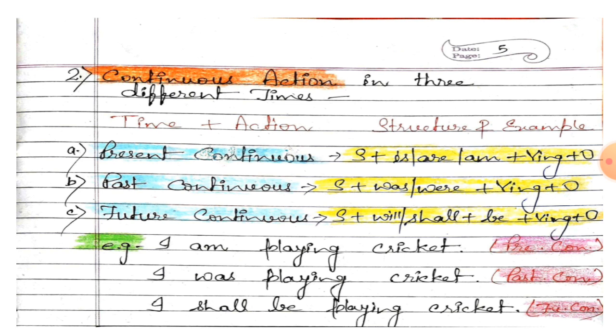Now student, what is the meaning of continuous? Continuous means anything that is going on in present time, past time or future time. So examples are written here. I am playing cricket. It means that now I am playing cricket. I was playing cricket. It means that in the past I was playing cricket. I shall be playing cricket. It means that in future I shall be playing cricket.